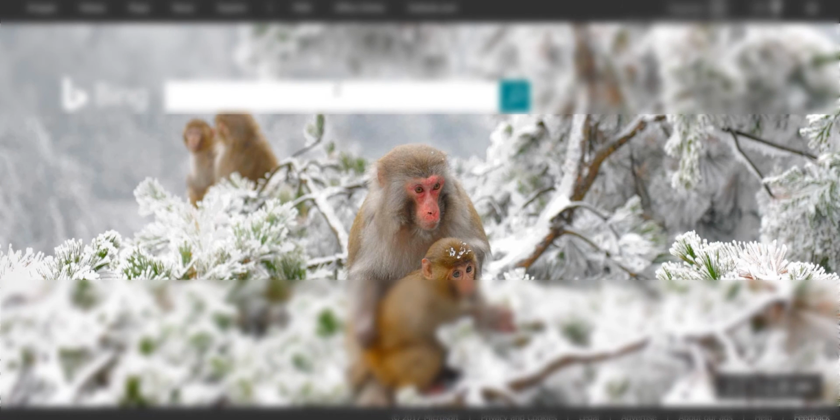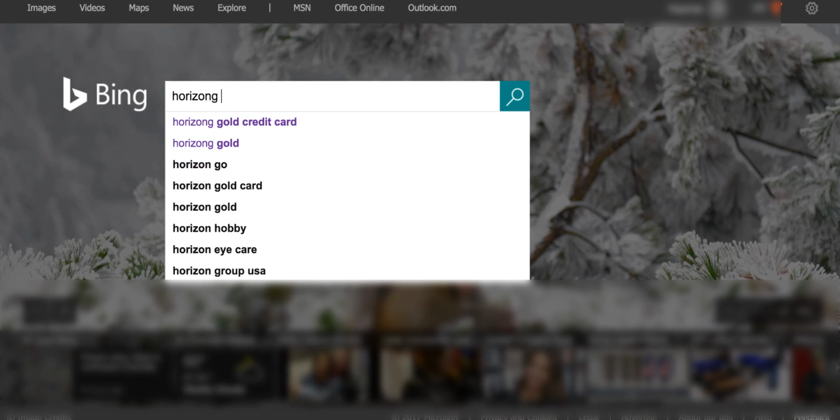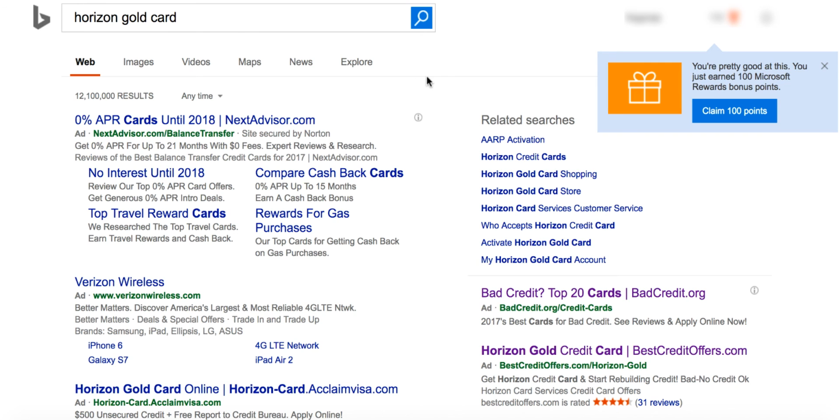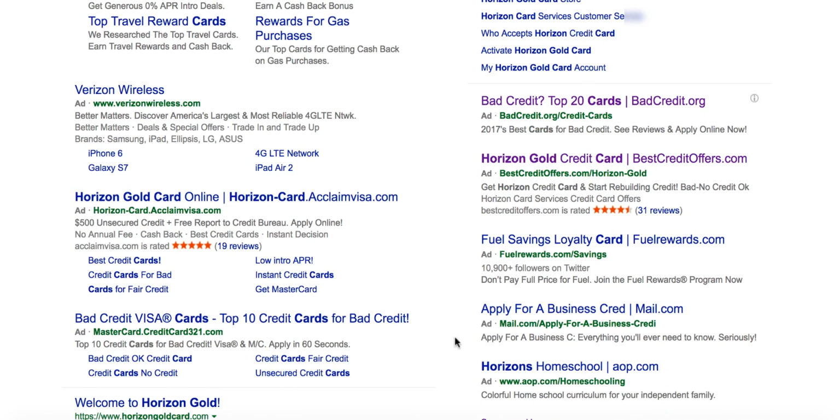To understand how you need to write an ad, you have a couple of options. One, you go to bing.com. Once you come to bing.com, you can simply search for Horizon Gold card for now. You should be able to understand what ad copies other marketers are using to promote this particular card. You see here credit card, creditoffers.com and Horizon Gold. These guys have written a headline which says Horizon Gold credit card and best credit offers.